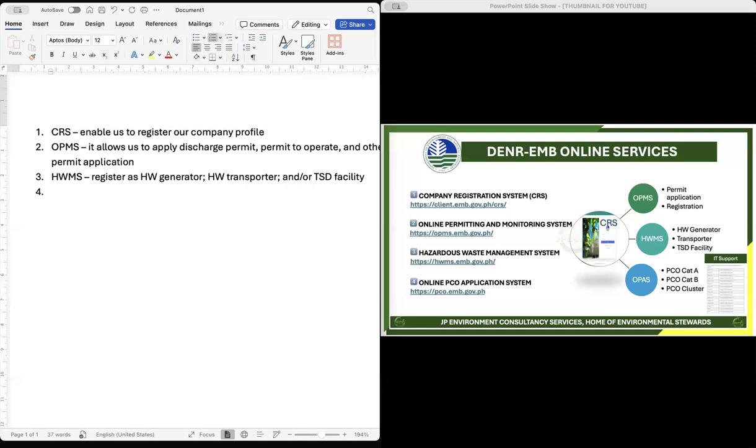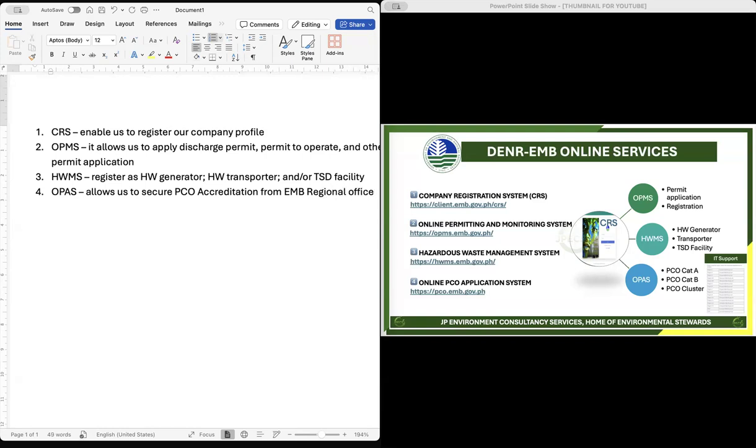Last in our list of online services of DNR EMB is the online application system. And here it allows us to secure PCO accreditation from the EMB regional office. So that's it.